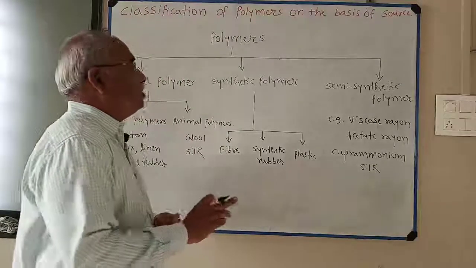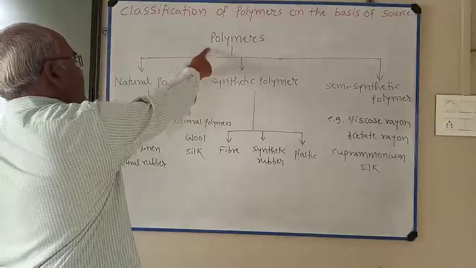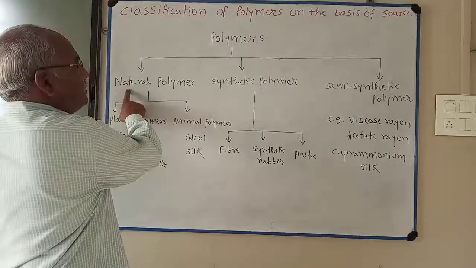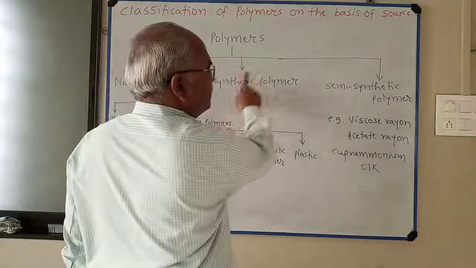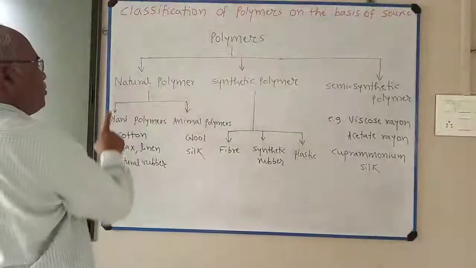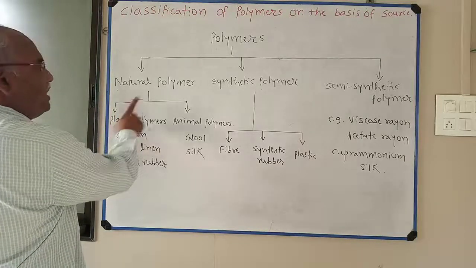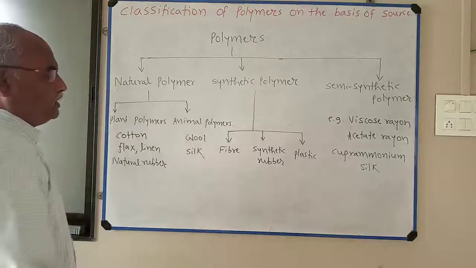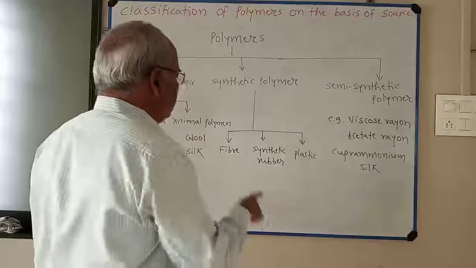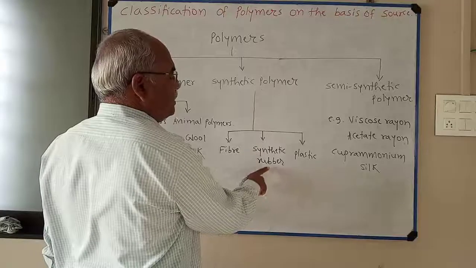So remember, on the basis of source, polymers are classified into three types: natural polymer, synthetic polymer, semi-synthetic polymer. Natural polymers are of two types: plant polymers and animal polymers. Synthetic polymers are man-made polymers. They are classified as fibers, synthetic rubber, plastic.